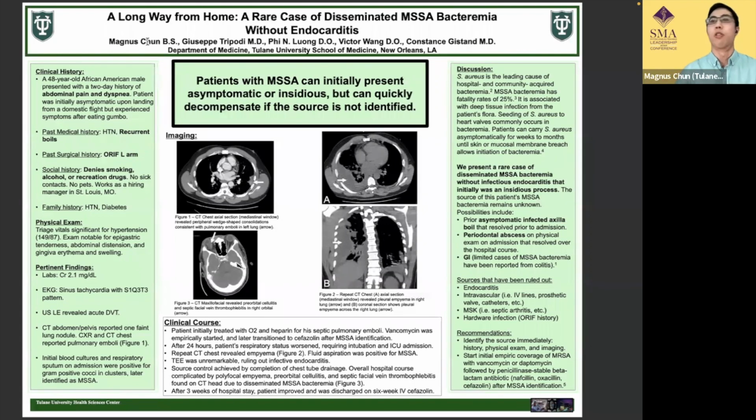Our recommendation for any patient, regardless of whether it's MSSA, MRSA, or any type of infection, is to do a thorough physical exam to identify: are there any rashes on the patient? Is there any history that the patient had in the past? And do a ton of imaging to try to figure out what's going on. Because if we don't find that source quickly, patients can decompensate like in this patient.